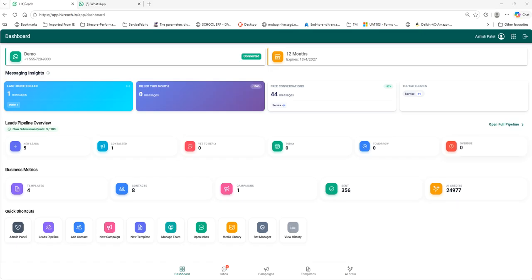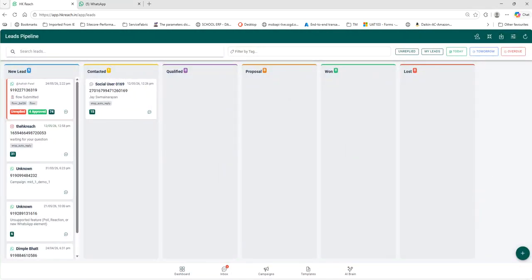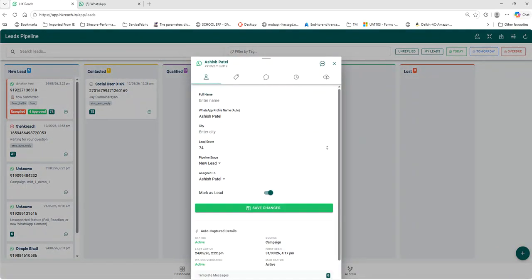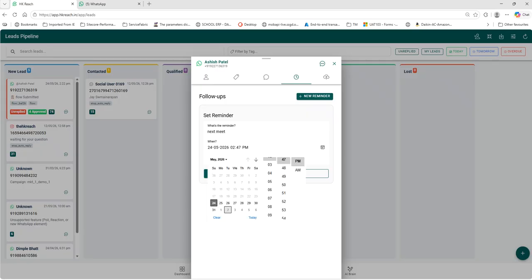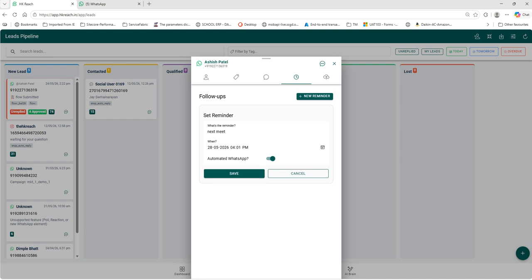First things first, whenever we go into our pipeline, we have the leads. When we get into a lead, we have the option to set the follow-up. So here, just a follow-up: a meeting, I would say next step, meet. Okay, so here I have a meeting. Say for example I schedule it for Thursday, 4 p.m. Okay, so this is what I have scheduled here.